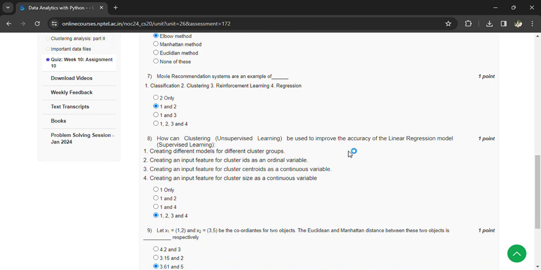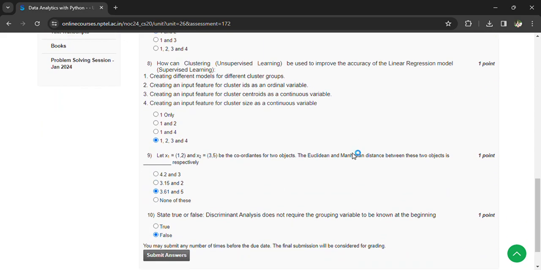Let x1 equal (1, 2) and x2 equal (3, 5), the coordinates of two objects. The Euclidean and Manhattan distances are 3.61 and 5. State true or false: discriminant analysis does not require the grouping variable to be known at the beginning. This is false. Now you can submit your answers.